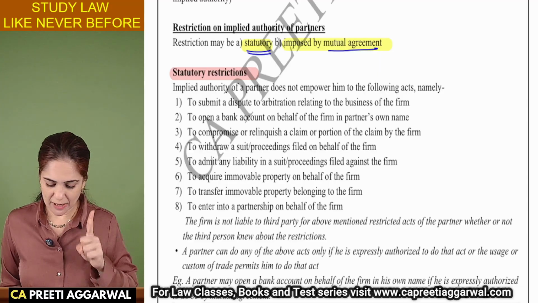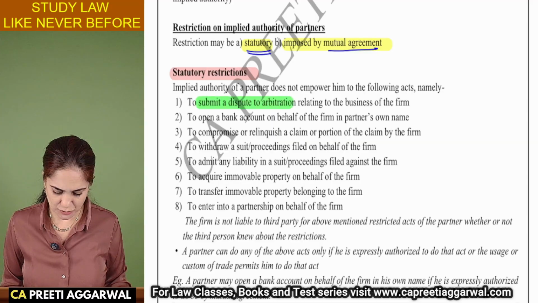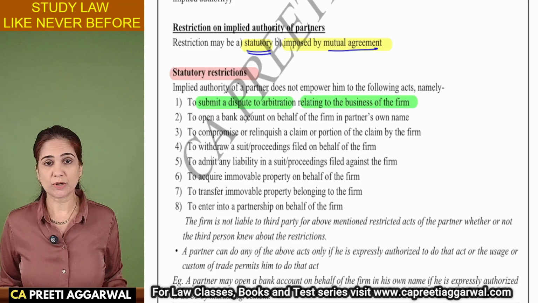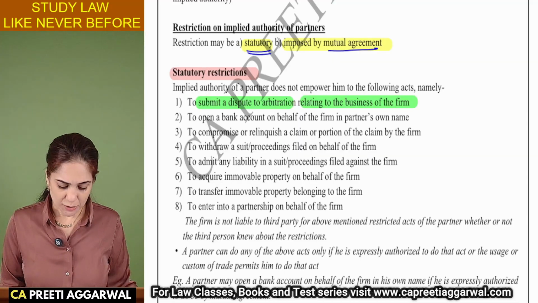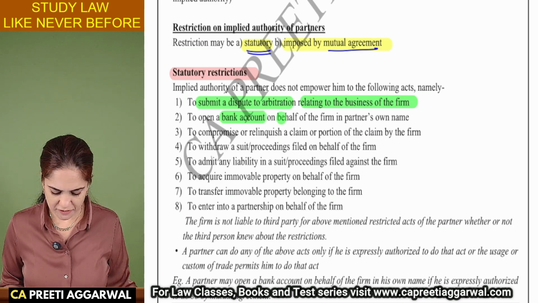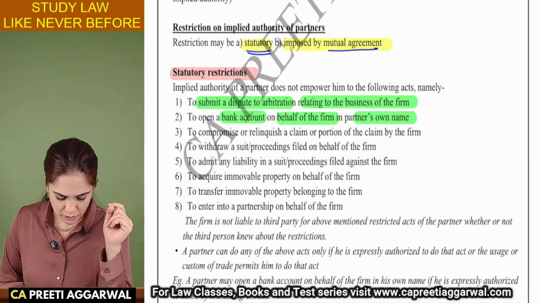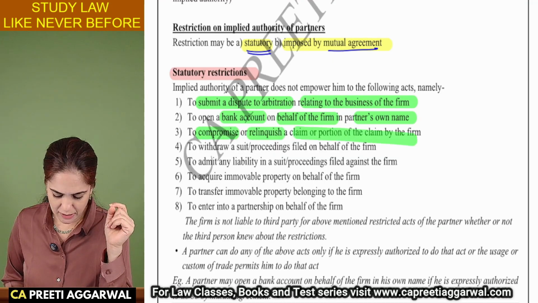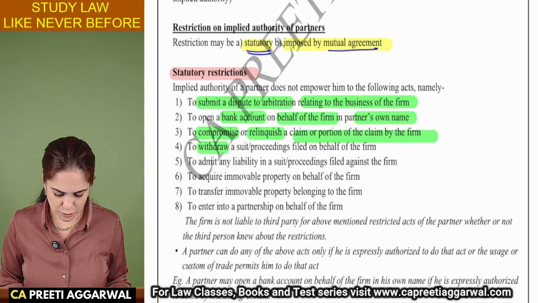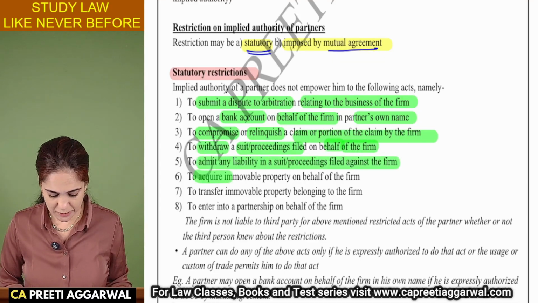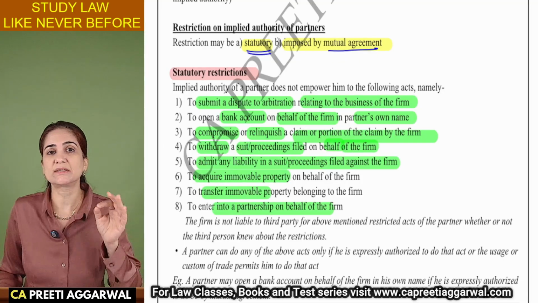Like a single partner cannot submit a dispute to arbitration relating to the business of the firm. You cannot on your own decide to go for out of court settlement. Arbitration means out of court settlement. You cannot open a bank account on behalf of the firm in the partner's own name. The account should be opened in the firm's name. You cannot compromise or relinquish a claim by the firm. You cannot tell the customer, don't pay. You cannot withdraw a suit or proceedings filed on behalf of the firm. You cannot admit a liability. You cannot acquire or transfer immovable property, or enter into partnership, unless you consult the other partners also.